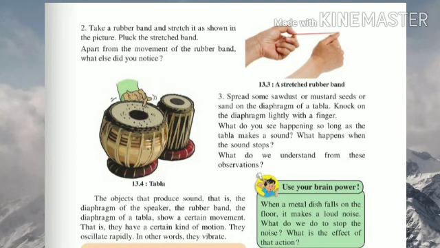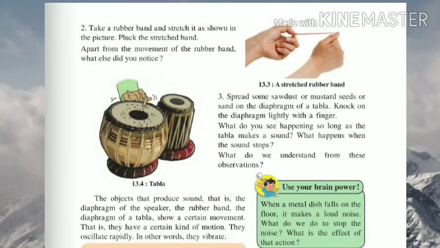Next one is, spread some sawdust or mustard seeds or sand on the diaphragm of a tabla. Knock on the diaphragm lightly with the fingers. What do you see happening so long as the tabla makes a sound? What happens when the sound stops? What do we understand from this observation?